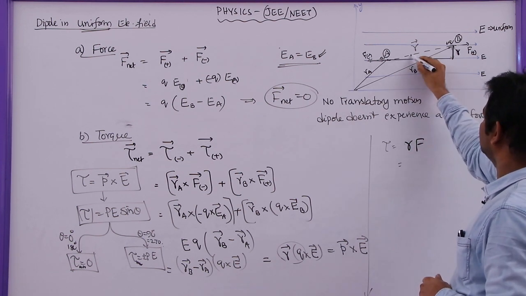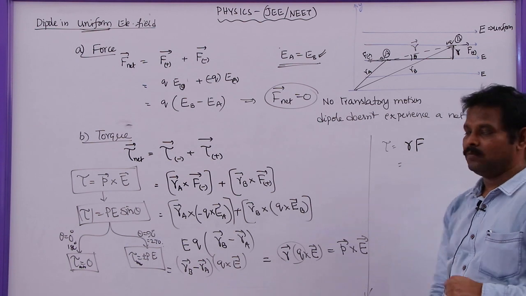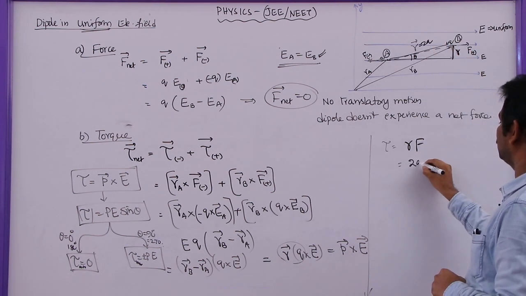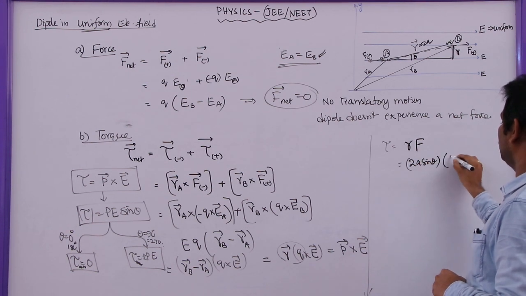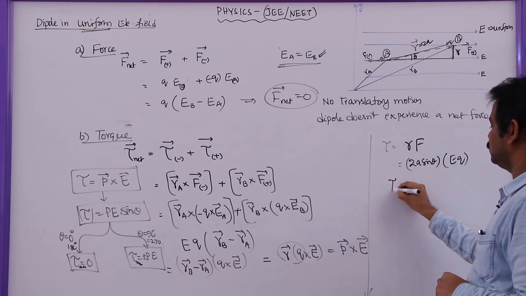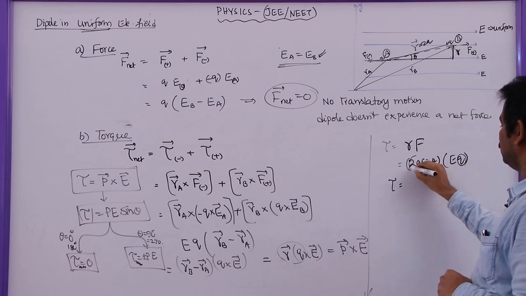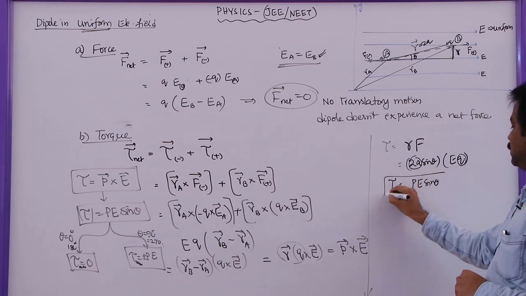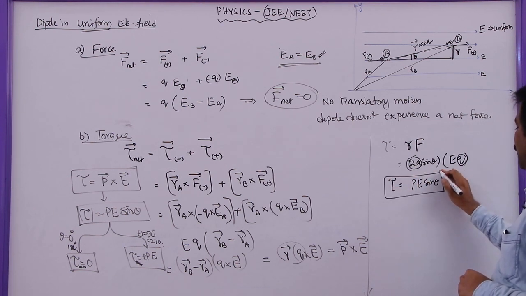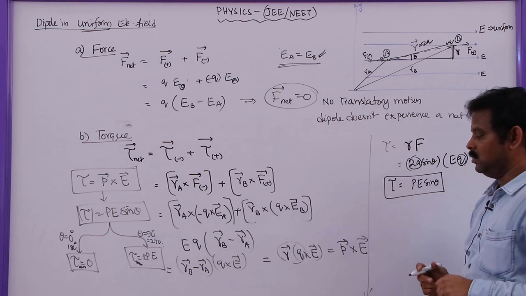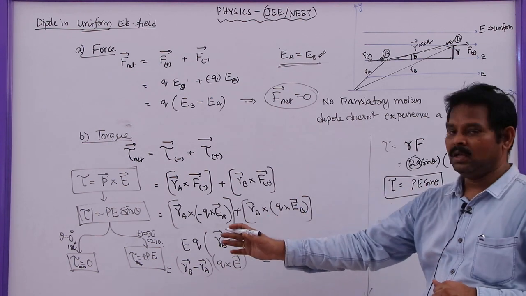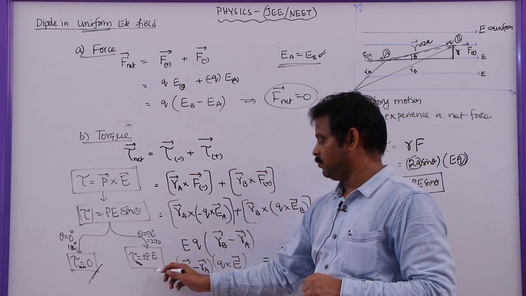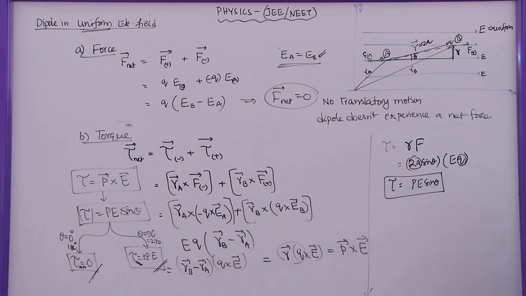Here we can say that if it is making angle theta with the electric field and the distance is, let us say, 2a, what we can write is 2a sin theta into F, where F is equal to EQ. So torque tau is equal to Q into 2a, which is P, so we can write PE sin theta. This is another expression which we can derive to find the magnitude of the torque. By using the same concept, we can say torque is minimum if theta is 0 or 180, and torque is maximum if theta is 90 or 270.